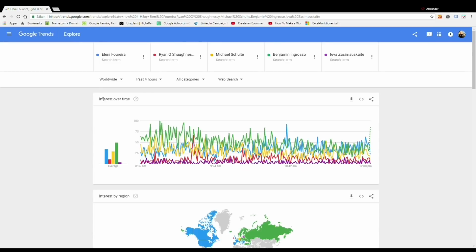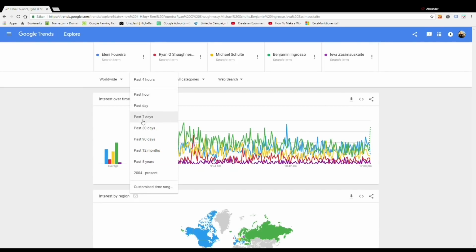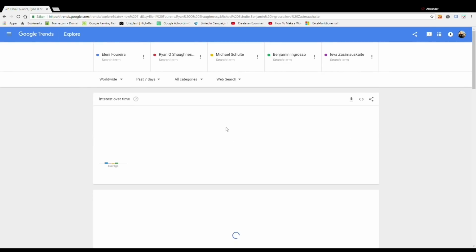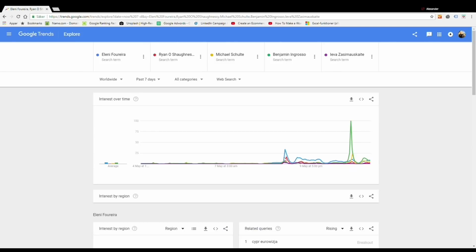And if we look at the last 4 hours of searches on Google Trends, it looks like this. We can see that in dark blue we have Cyprus, and then in red Ireland, Germany in yellow here, Sweden in green, and Lithuania. And it's also possible to use different time frames. If I choose here the last seven days, it looks like this.